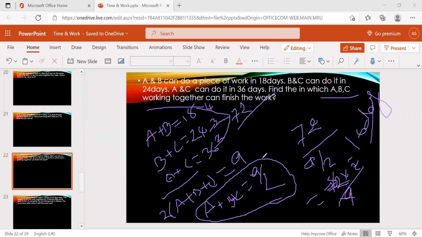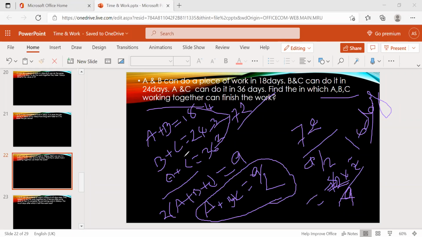Okay, everyone. Guys, understood or not? First they gave AB, BC and AC. So we find the individual efficiency of AB, BC and CA, and then just add these three, then we'll get 2 ABC.